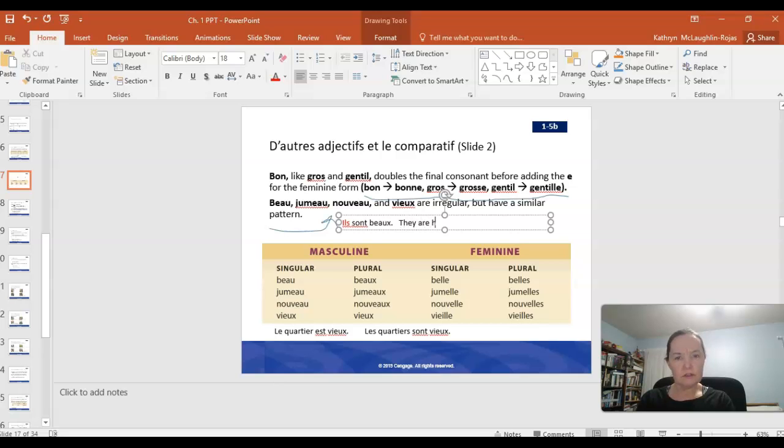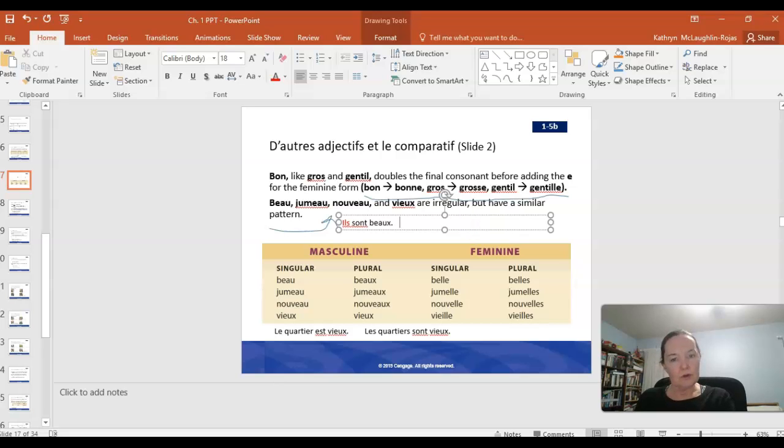The English sentence is that. So in the English situation, they and ils are the same. Sont and are work in the same way. Are, the form of the verb be, has to change with our subject too. But the adjective doesn't have to change form. I don't have to add an S to the end of handsome to make it agree with they. So that's a big difference between English and French.